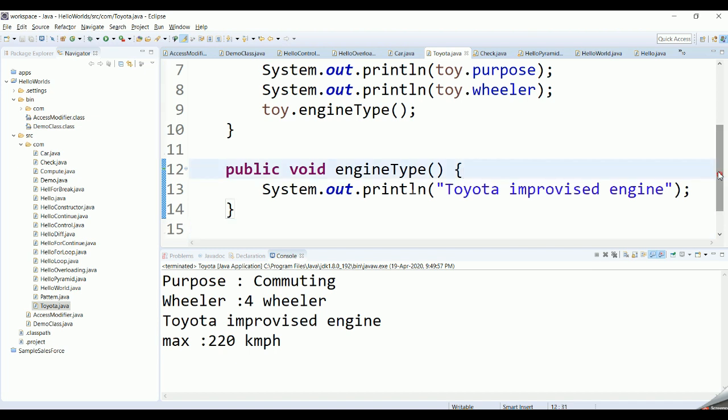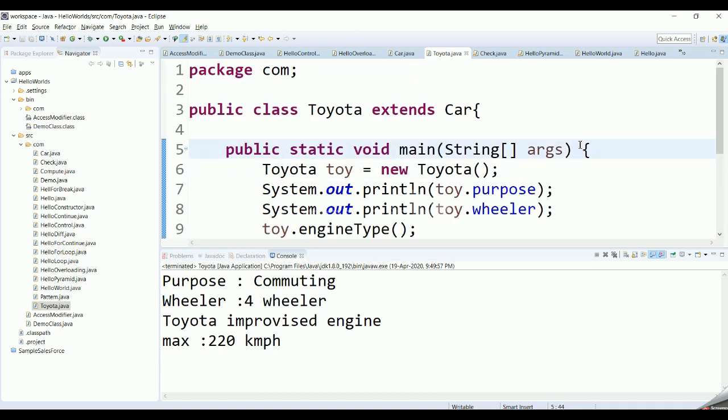Let's take the program that we used for explaining the concept of method overriding, because I don't want to rewrite the same code and waste your time. If you have any questions related to this particular program, you can go and check out our method overriding video. There we have explained explicitly the concept of method overriding and what is inheritance, what is extends, and all those things, what is a subclass, superclass. So let me quickly reiterate the purpose of that particular program.